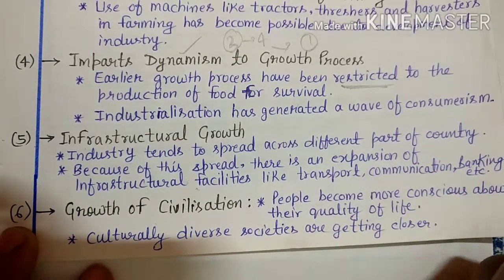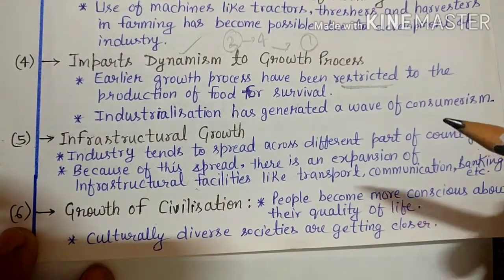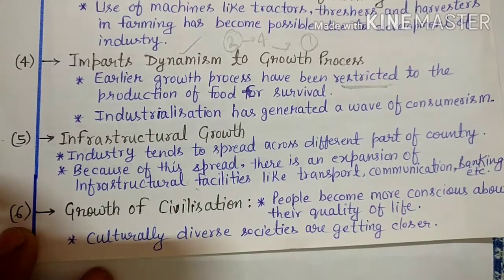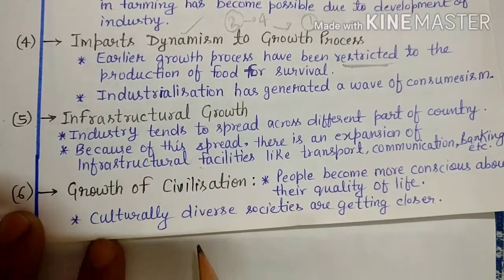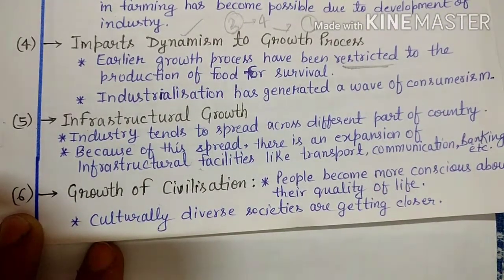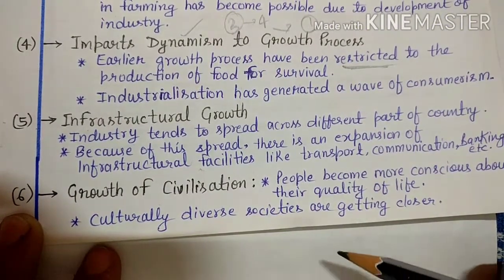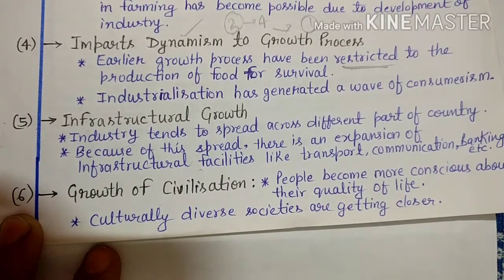And the people living in the north are attracted by the clothes usually worn on the south side. So what do these things make? Culturally diverse societies. People are loving each other's society. It brings unity in our country also.